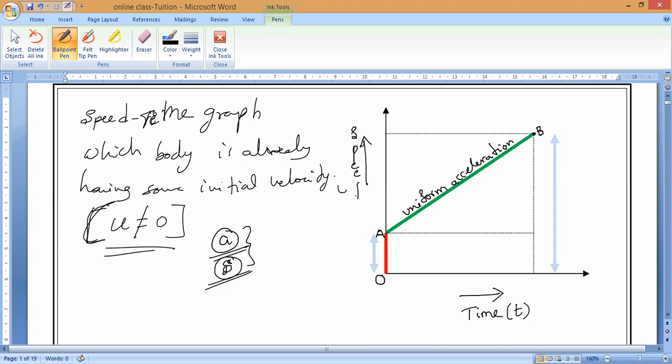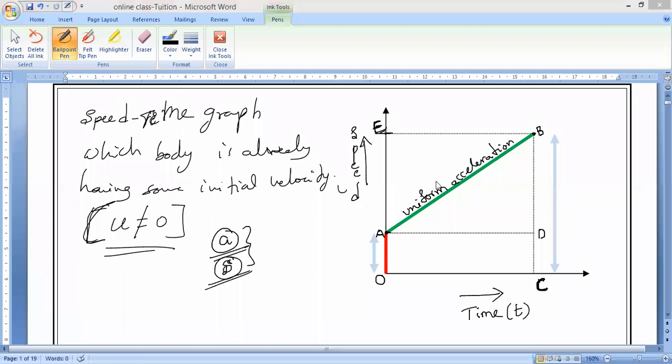So you have to remember that. Now, if you extend it to the x-axis, then it will give you the final velocity of the body. Let me imagine that point is called BC. Now, if you extend it to the x-axis to know the velocity value, that point we assume as E. The intersection point on the line BC is called D point.